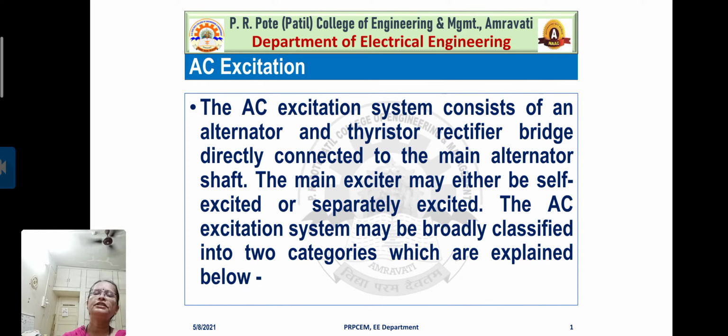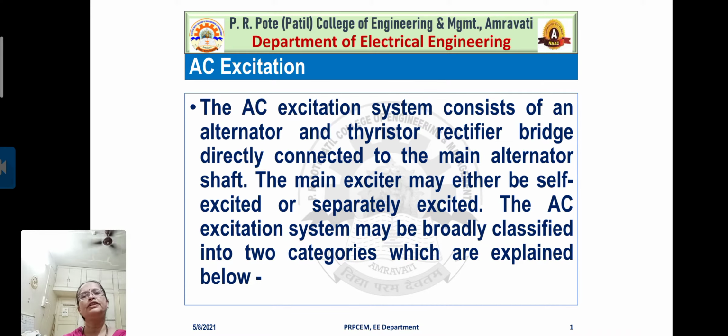But we also discussed that these were old systems, from between 1920 and 1960. After 1960, AC excitation came into the picture, because it was found that DC excitation systems require more space and are large in size. That's why AC excitation came into the picture.